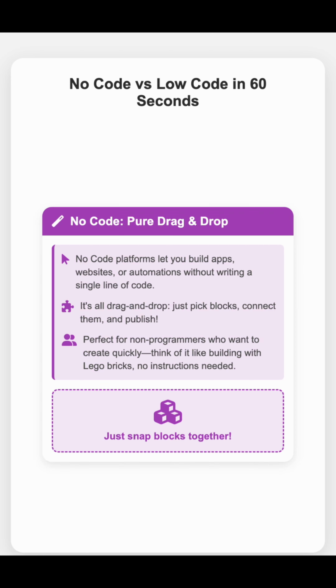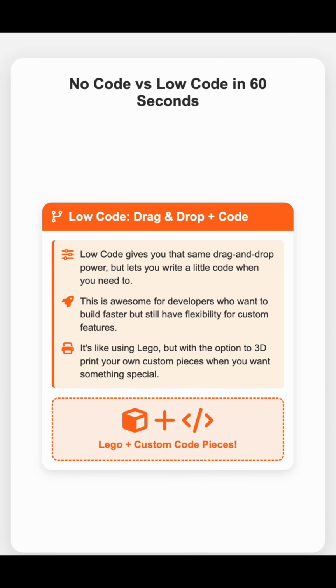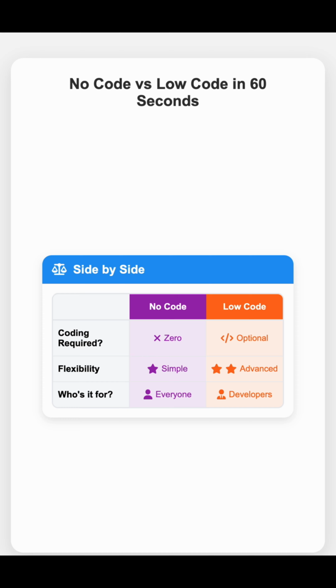No instructions needed. Low code, on the other hand, gives you the same drag and drop power but lets you write a little code when you need to. This is awesome for developers who want to build faster but still have flexibility for custom features. It's like using Lego but with the option to 3D print your own custom pieces when you want something special.